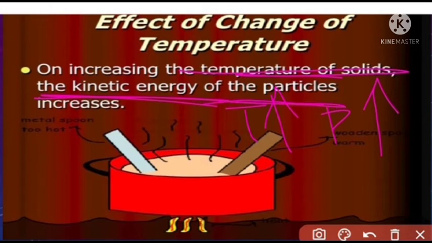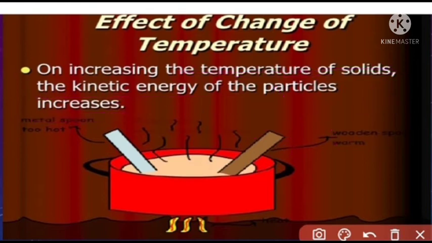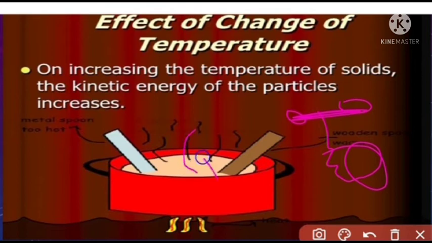The kinetic energy of the particles also increases, so the particles easily bombard each other, break up and change into another phase. So solid is converted into liquid phase or solid is converted into vapor phase.